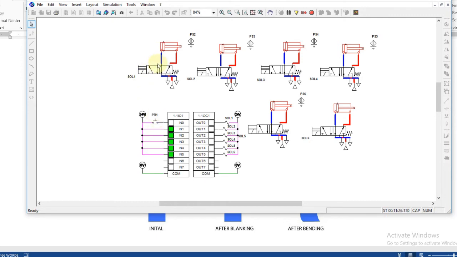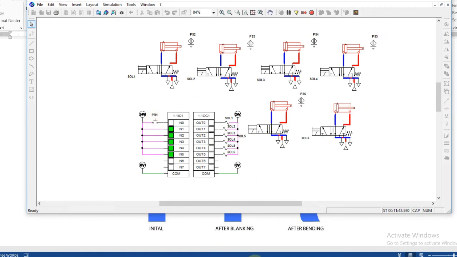When the product is near, the product will then activate the cylinder, and then the process is continuous, as we can see here.